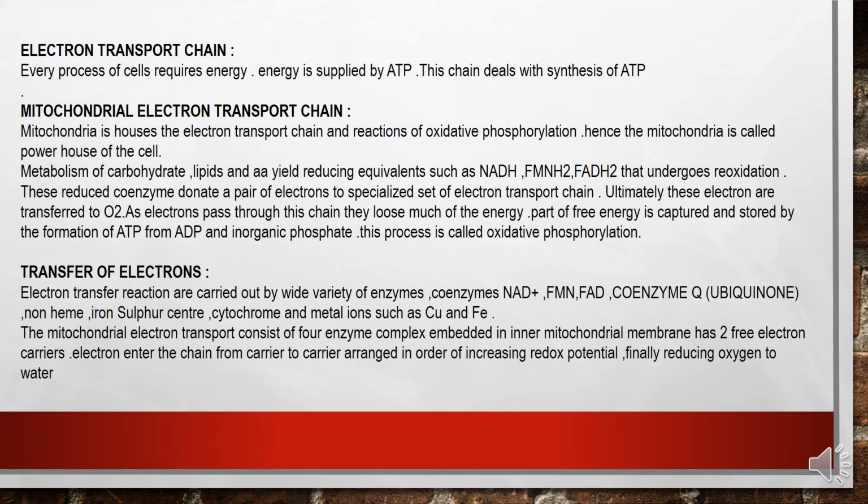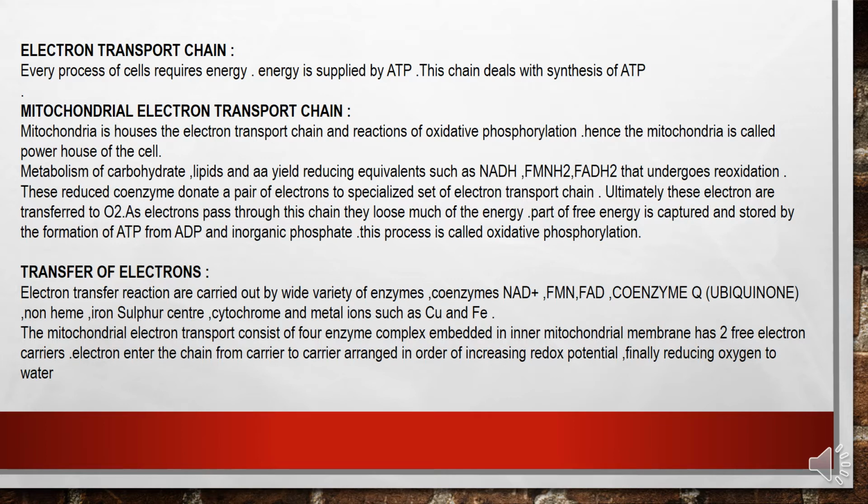Transfer of electrons. Electron transfer reactions are carried out by a wide variety of enzymes, and these include the coenzymes NAD+, FMN, FAD, coenzyme Q (other name ubiquinone), non-heme iron sulfur centers, cytochromes, and metal ions such as copper and iron.